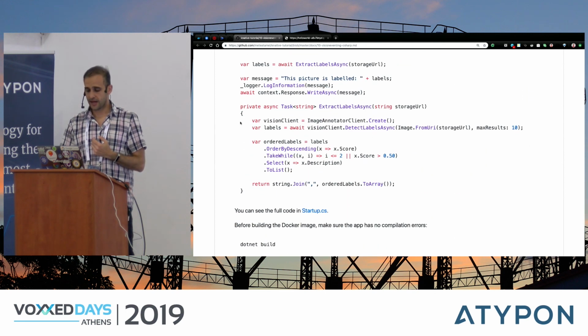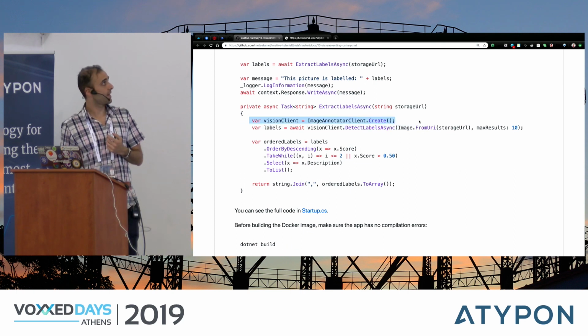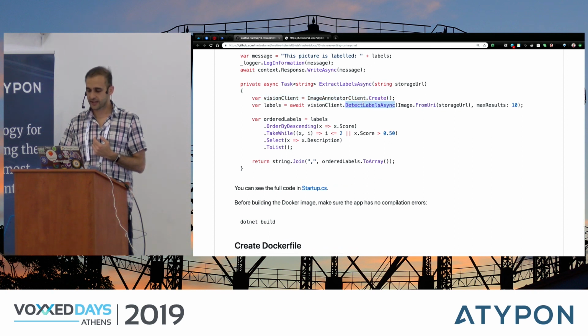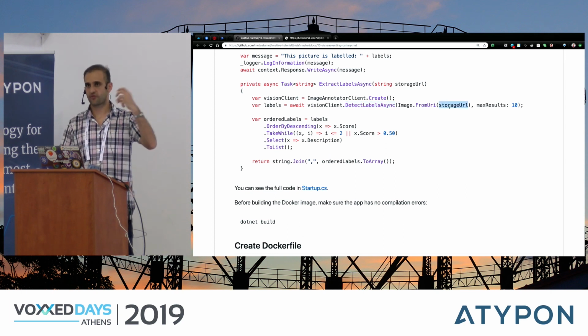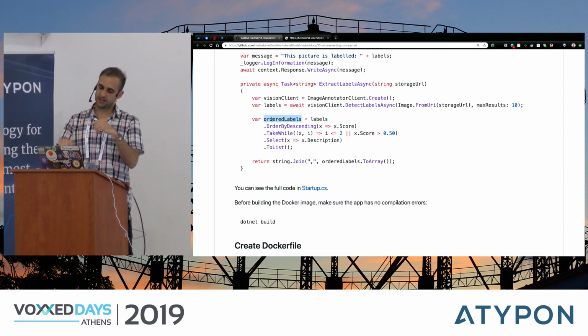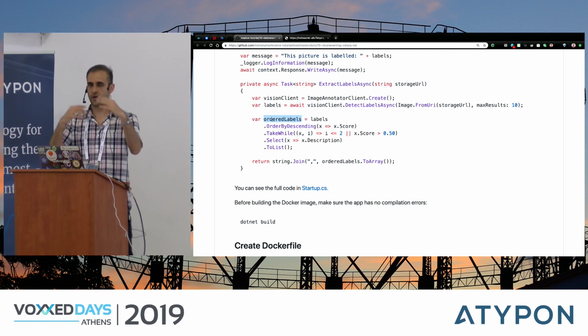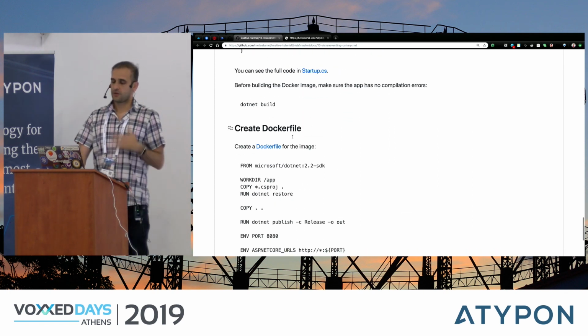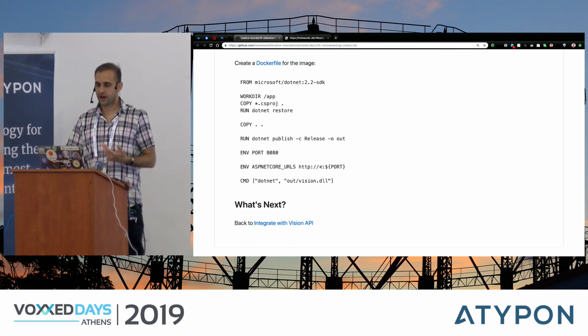And then in my code, I create a Vision client. This is a client that I'm going to use to make a call to Vision API. And I just say detect labels async. So this basically says, can you please detect the labels from this image with this URL that I extracted from the message? This will use machine learning to detect the labels. I will get labels with some scores. I will order the labels with the highest scores first. So I want to make sure that I have the highest labels first. And then I'll just log it out, right? So that's my code.